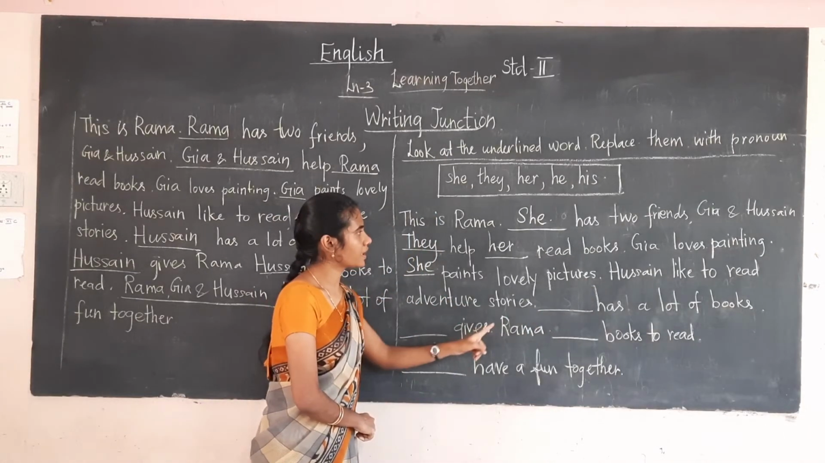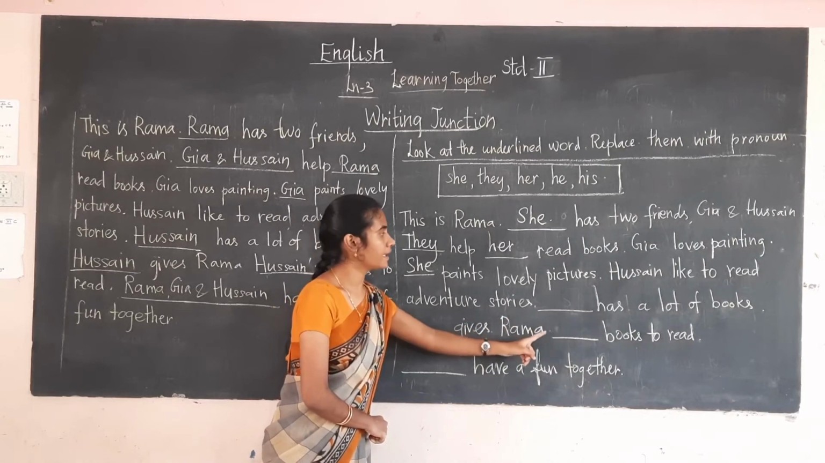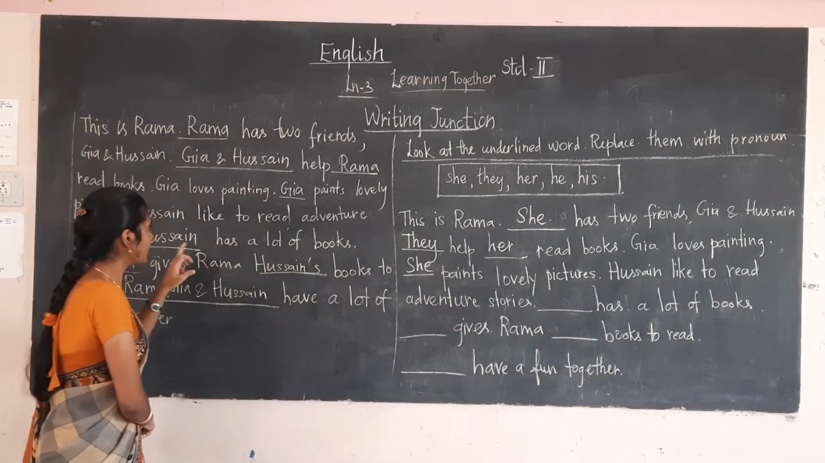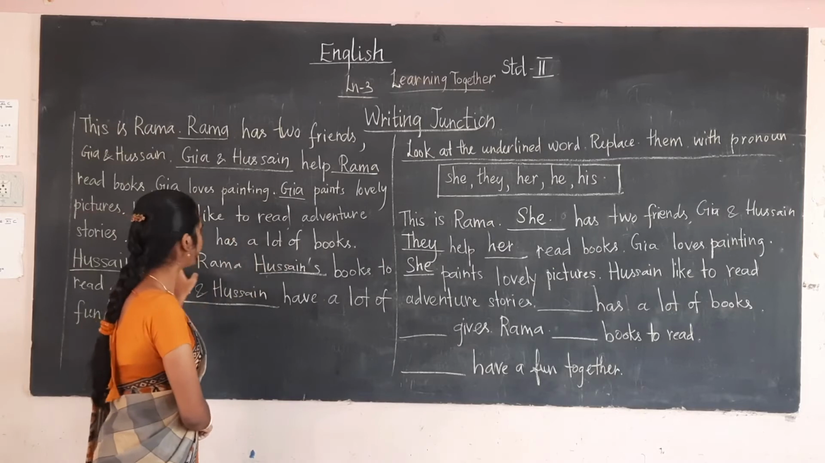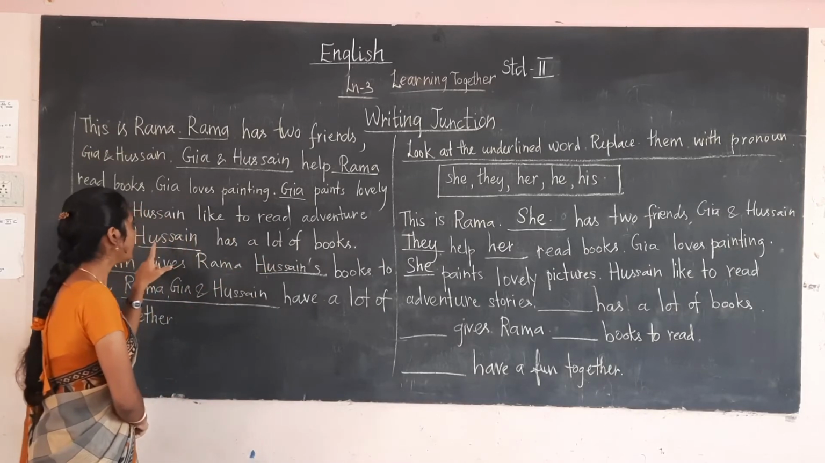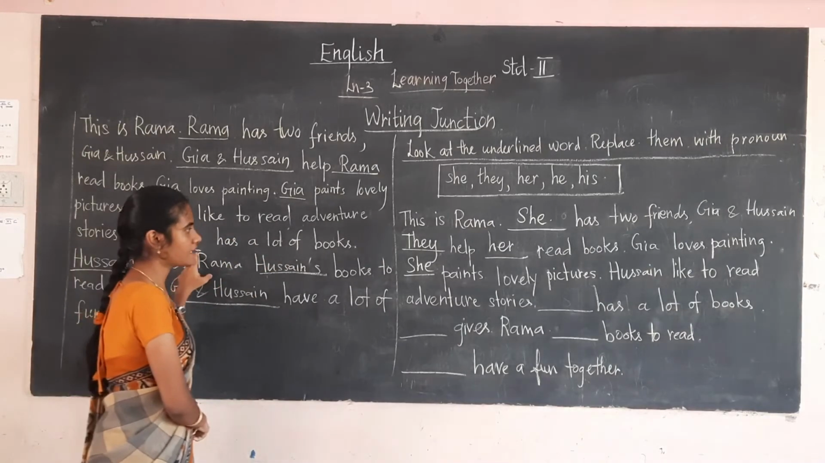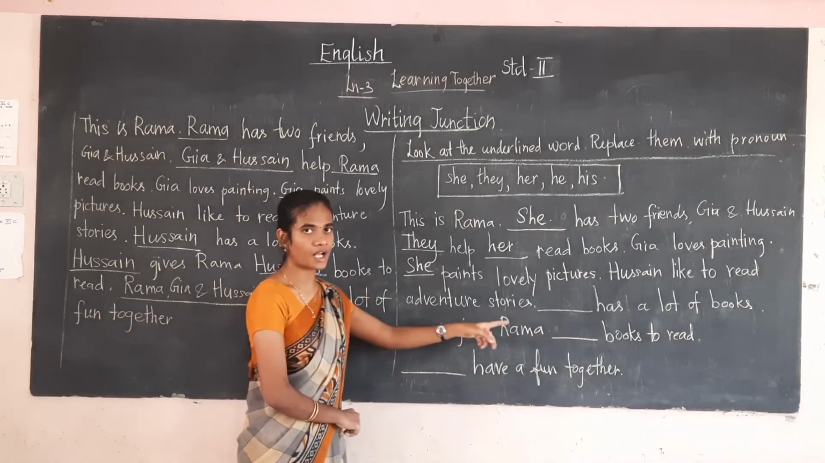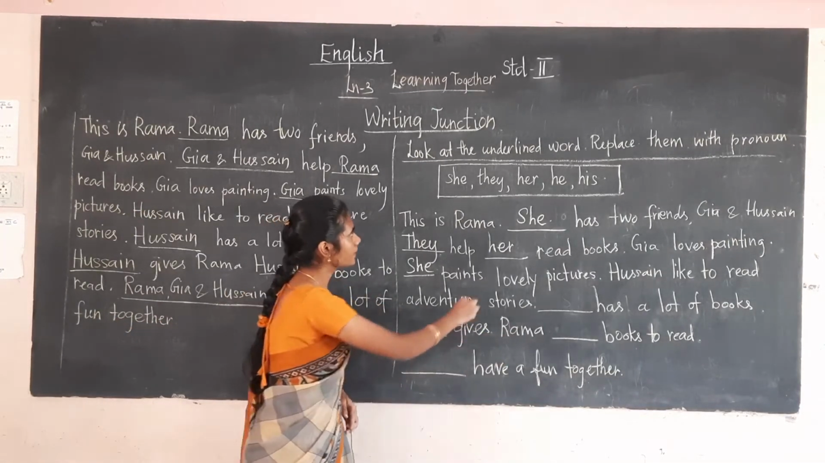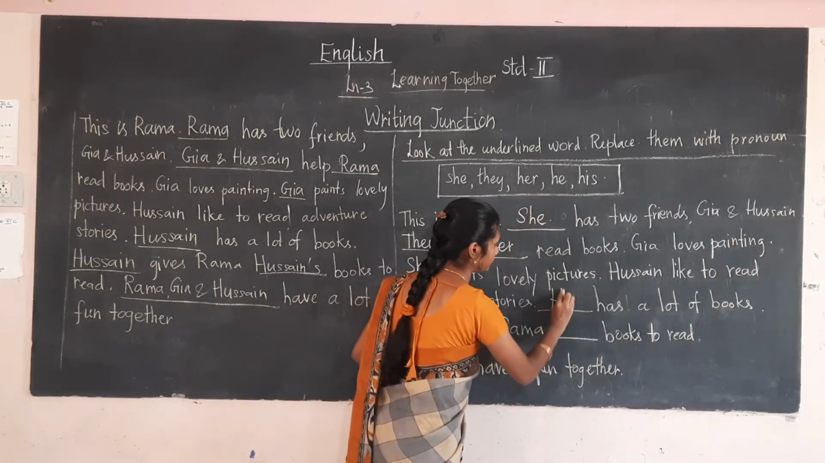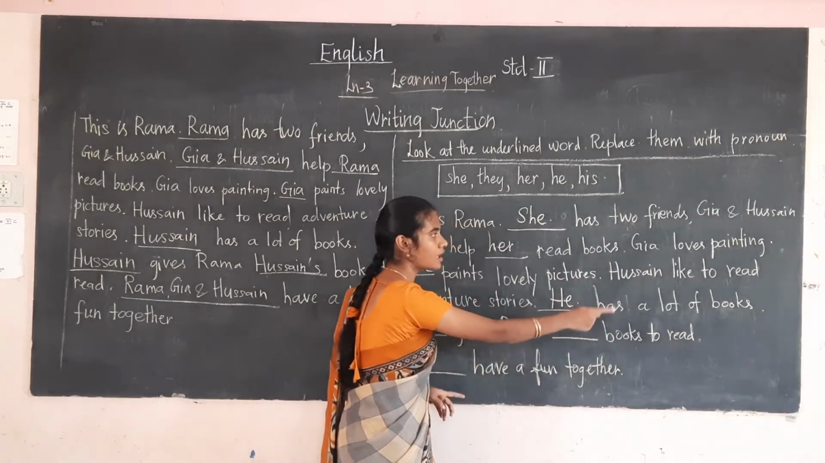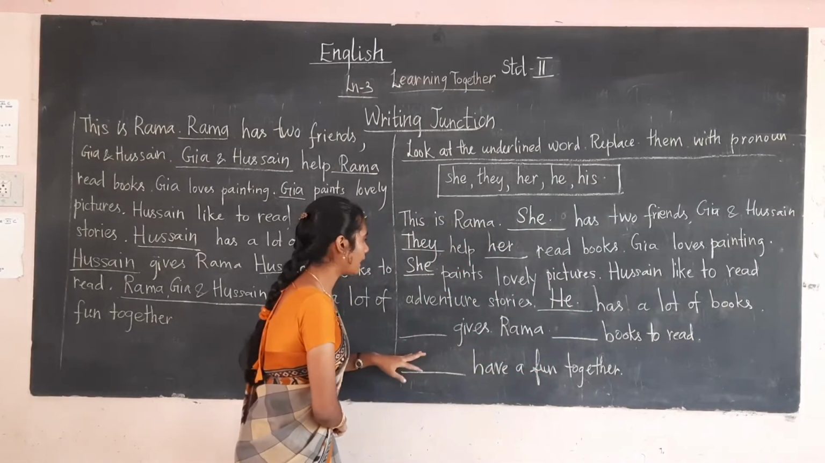Kusain likes to read adventure stories. Next one, Kusain has a lot of books. Here the underlined word is Kusain. First time they are mentioning Kusain, so I have to put the pronoun he. He has a lot of books. Okay, the next one.